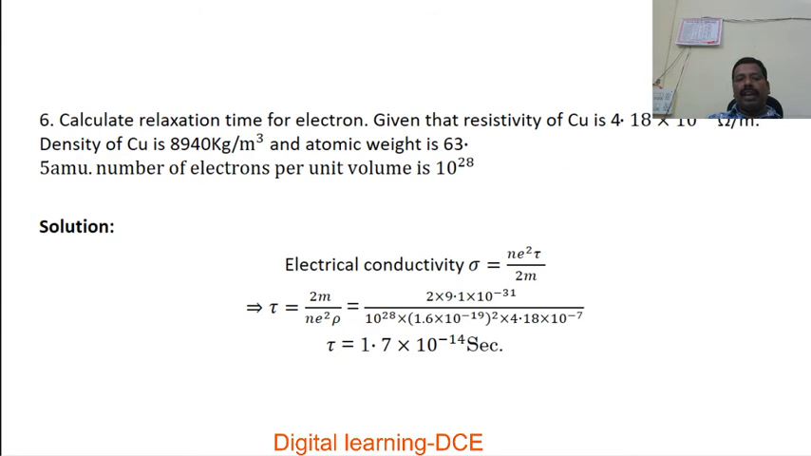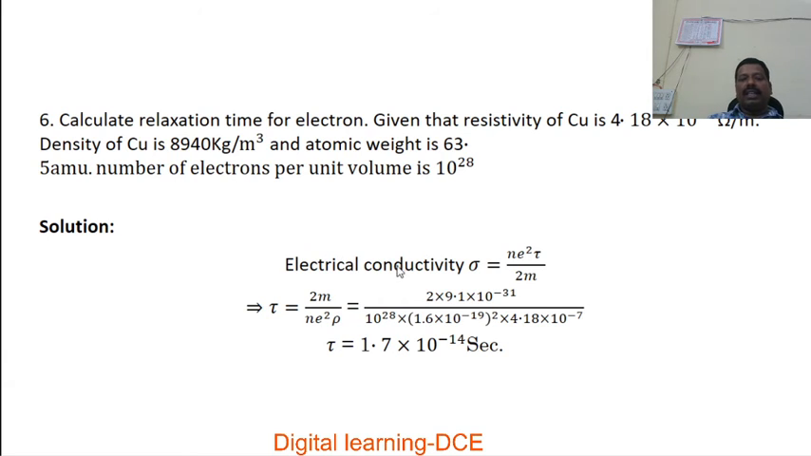Calculate the relaxation time for an electron, tau. Given that the resistivity of copper is 4.18 × 10^-7 ohm meter, the density of copper is 8940 kg per meter cube, and the atomic weight is 63.5 AMU. The number of free electrons per unit volume is 10^28. What are the given things here? Resistivity of copper, density of copper, atomic weight of copper, and the free electron density are given. The number of electrons per unit volume, small n, is also given.